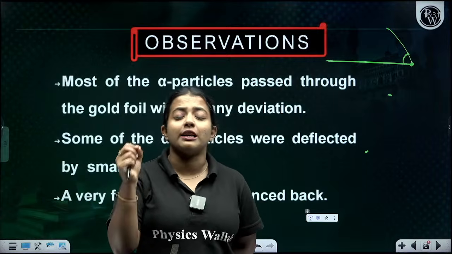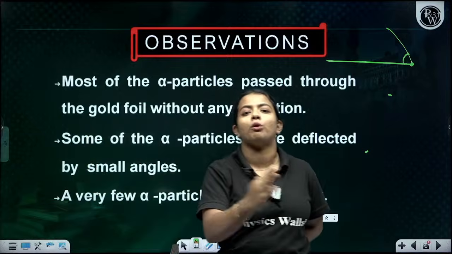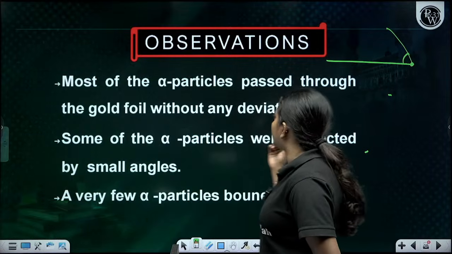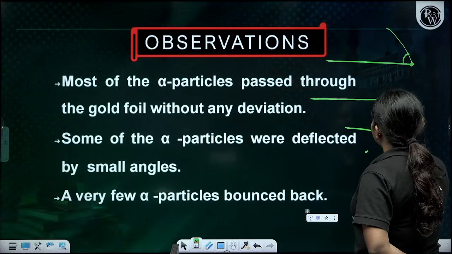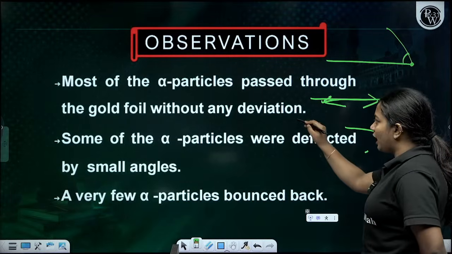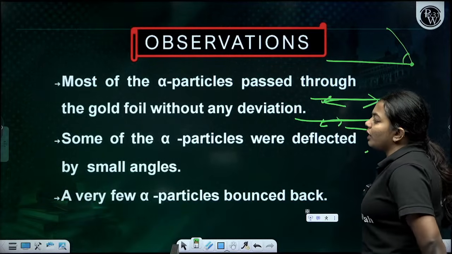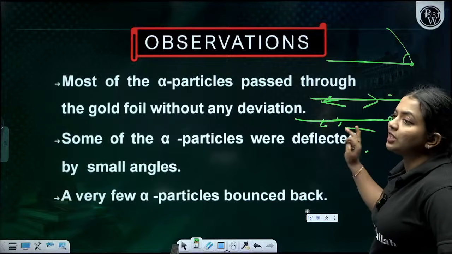And very few, 1 out of 10,000, bounced completely back. Completely bounce back means it is going in and touching something and coming back to the same position. So very few alpha particles bounce back. These are the three findings.